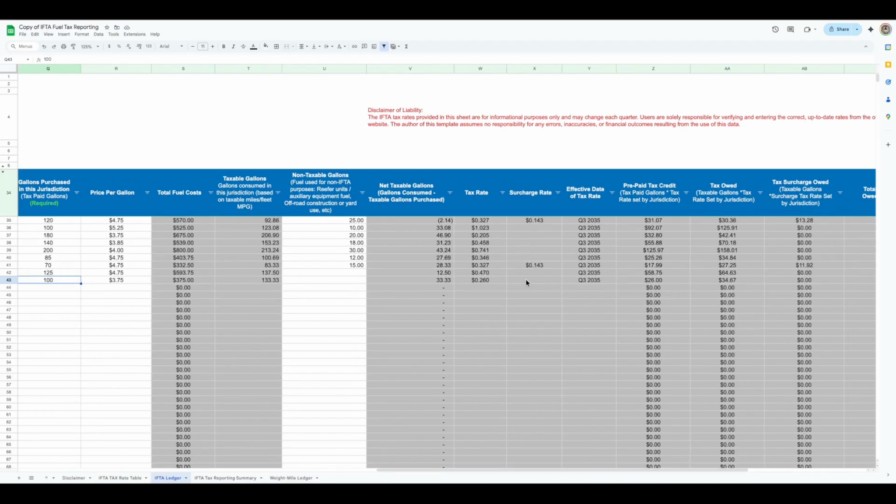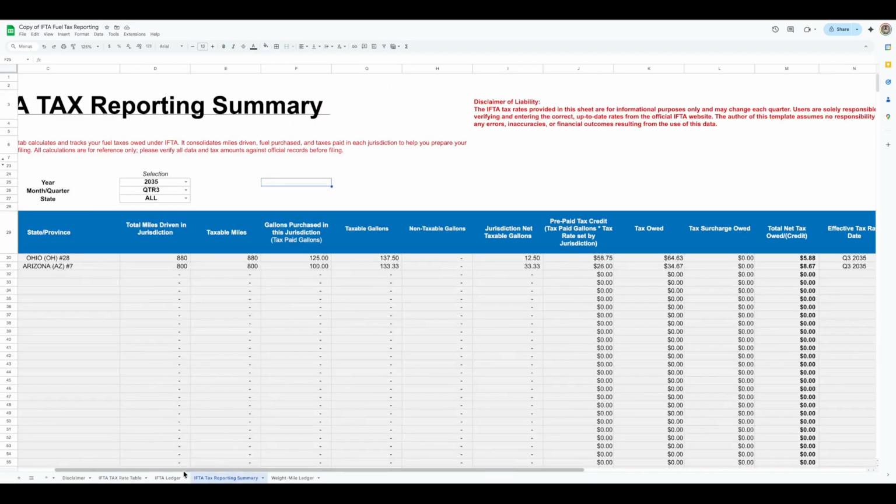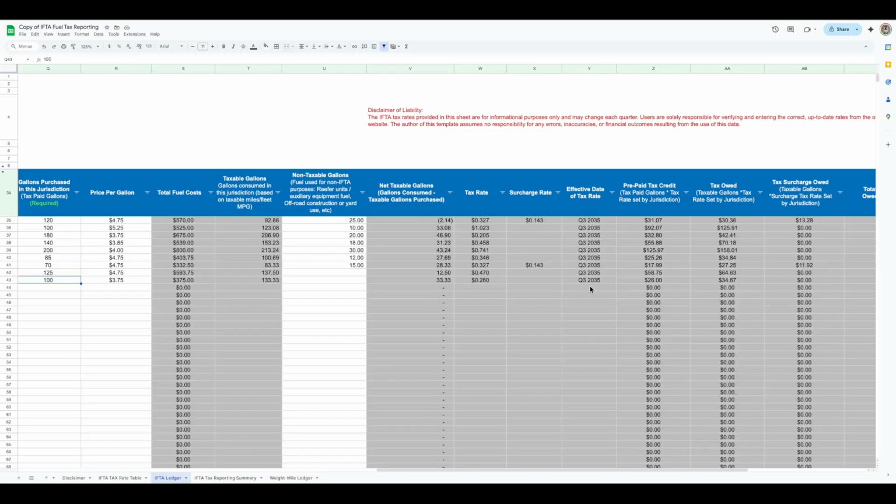And then Arizona doesn't have a surcharge rate, so that's why it's blank. And you can see this effective date is Q3 2035. The reason why it says 2035 is because I put 2035, okay? But after you update this table, you can just put whatever quarter and year it is, and it's kind of like a reminder to tell you, hey, this is the effective date. Are we sure that this is the correct rate?